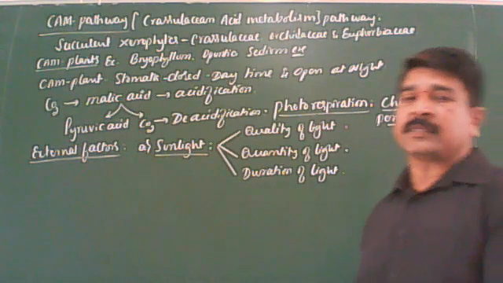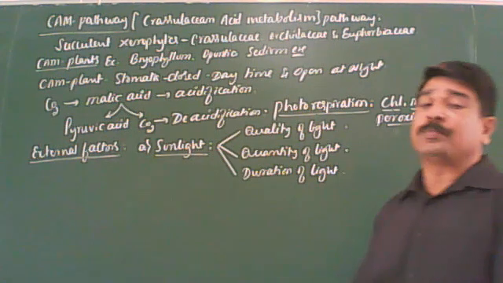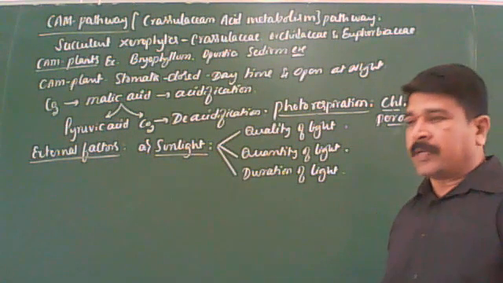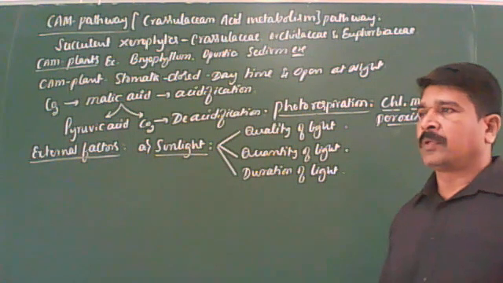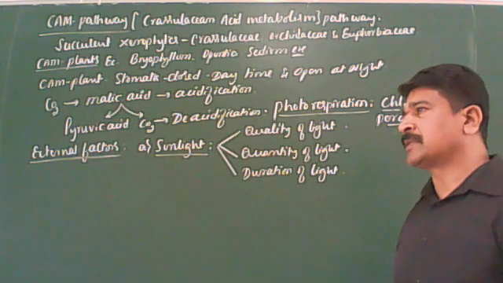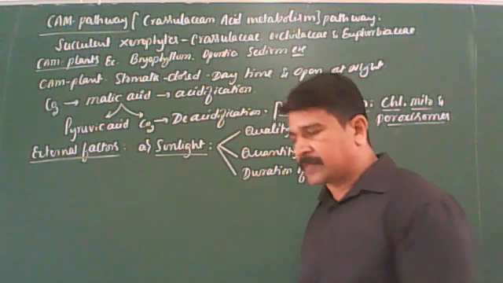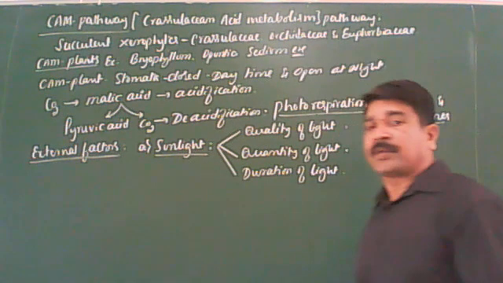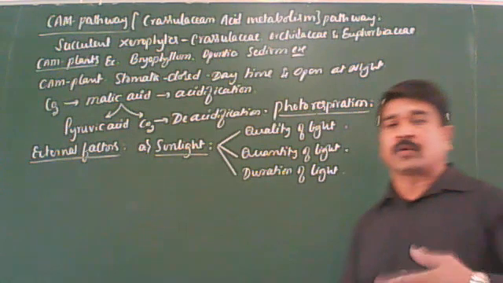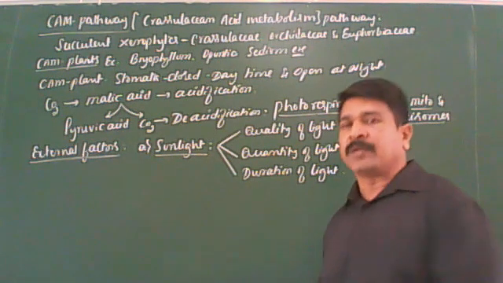Earlier, a scientist named Robert Emerson did a simple experiment and proved under which light plants can show the maximum rate of photosynthesis, under which light less, and under which light plants cannot show photosynthesis. Till today, we are following that only.